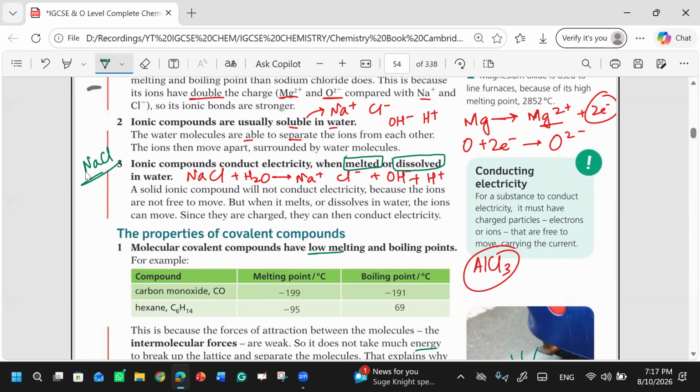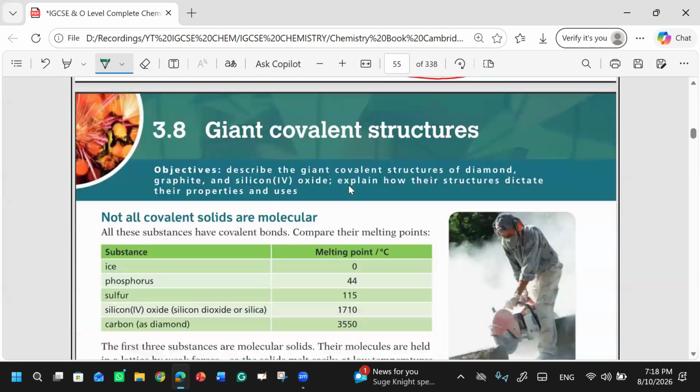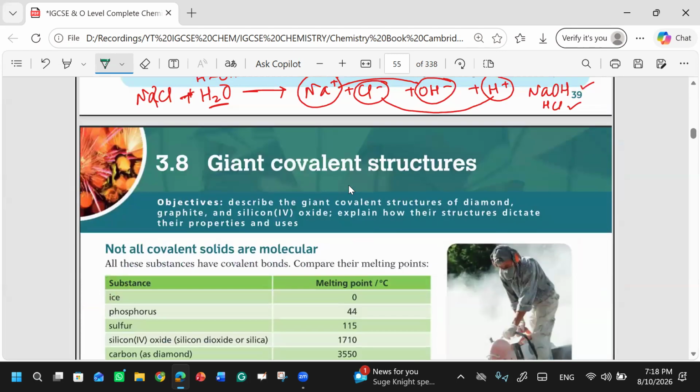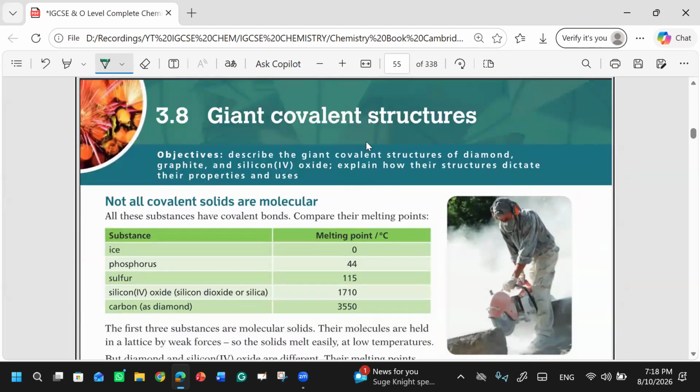While on the other hand, when we talk about ionic compounds in their melted or dissolved form, they can conduct electricity. Why? Because in melted or dissolved form, the ions are separated. The sodium ion is separate, the chloride ion is separate. That's why they can conduct electricity. Clear? Tomorrow we will start our discussion on giant covalent structures.